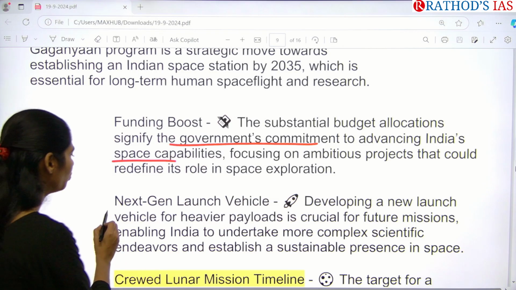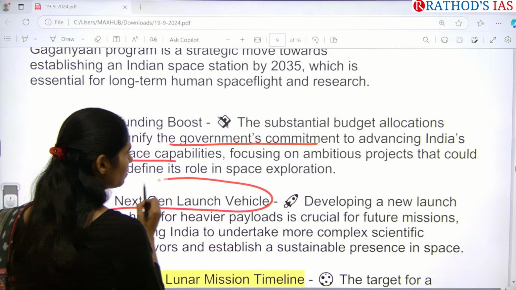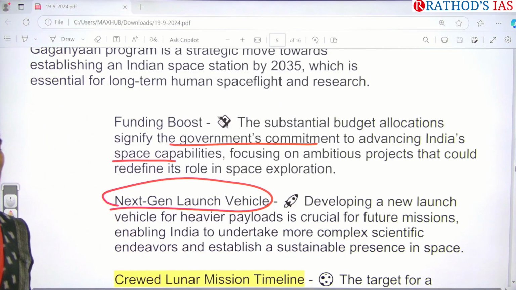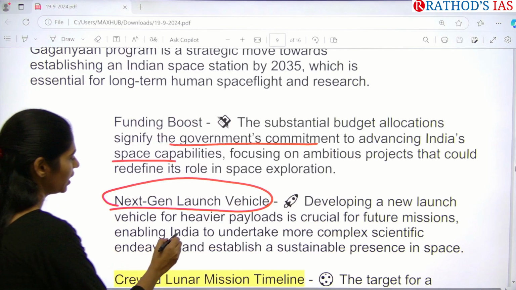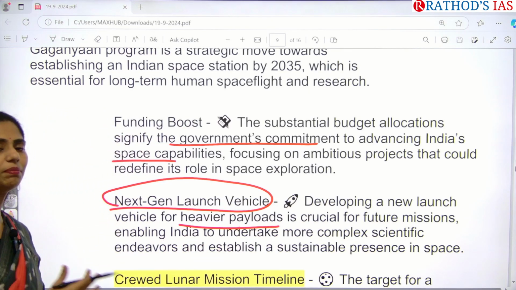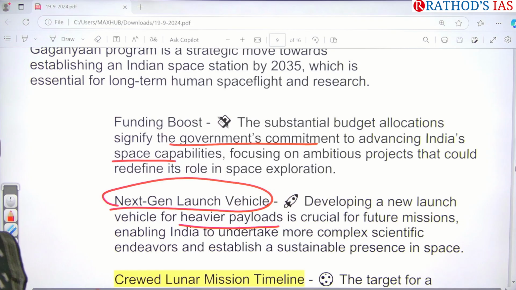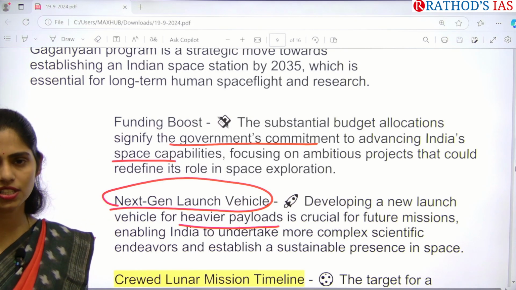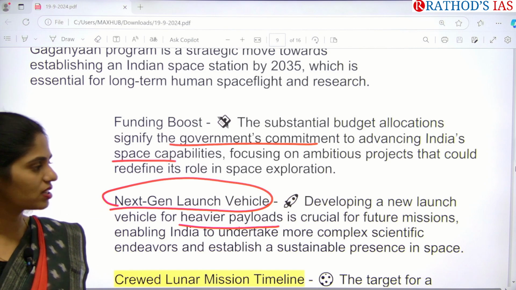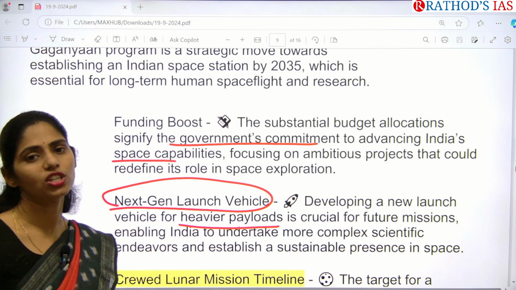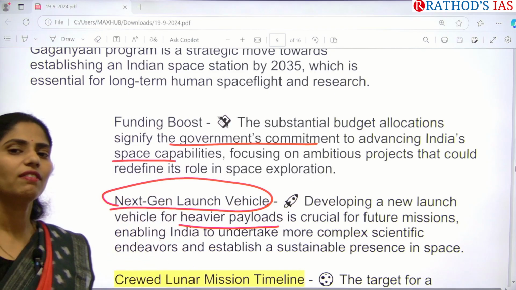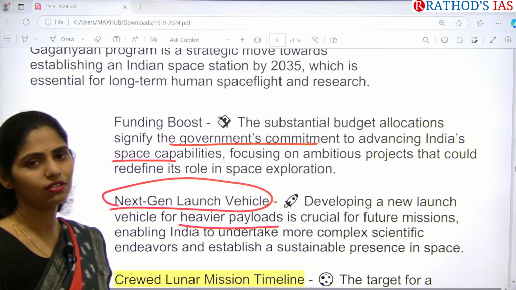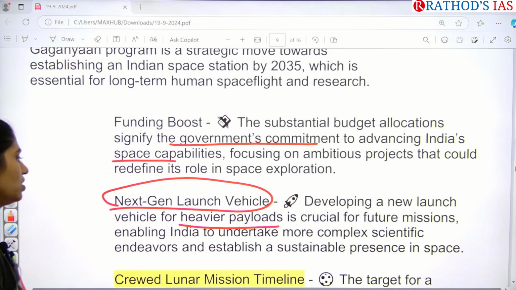And we are also focusing on the next generation launch vehicle. So we are developing new launch vehicles so that we can increase heavy payloads. That means whatever the weight of payloads that we are taking, we can take maximum payloads by using GSLV itself, that is the geosynchronous launch vehicle. So we want other new launch vehicles so that we can increase our payload weight. That will be very helpful for our future missions.